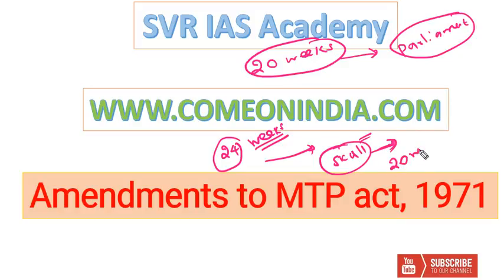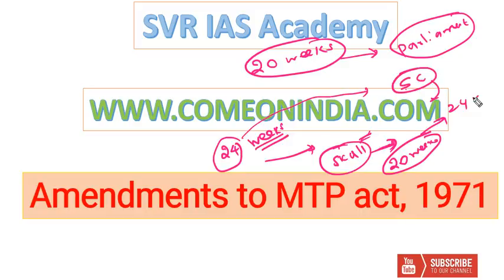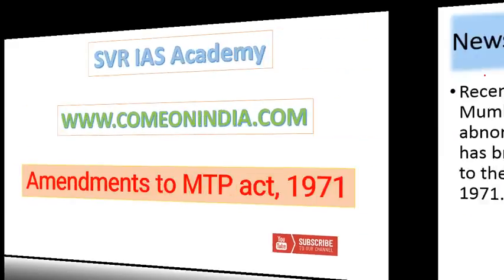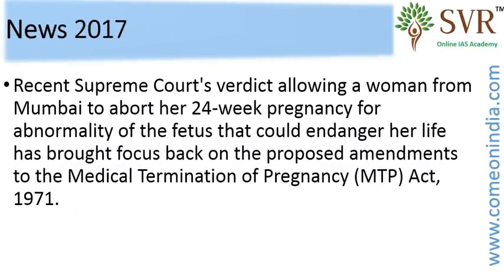Before 20 weeks, the doctors couldn't make any diagnosis, and after that, doctors diagnosed the case, and the lady appealed in the Supreme Court for undergoing abortion at the 24th week. The Supreme Court permitted the abortion. So there are so many demands emerging. In this background, you should know what are all the amendments proposed to the MTP Act 1971.